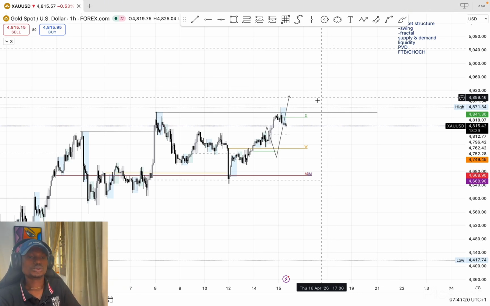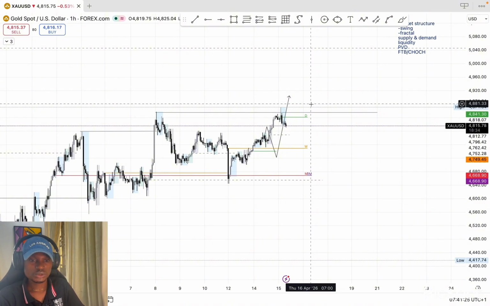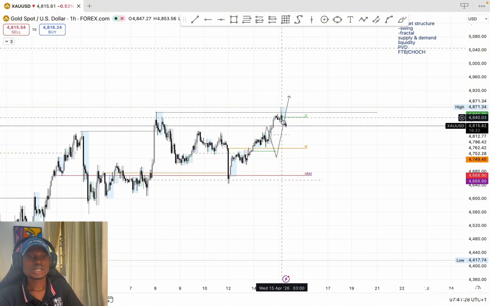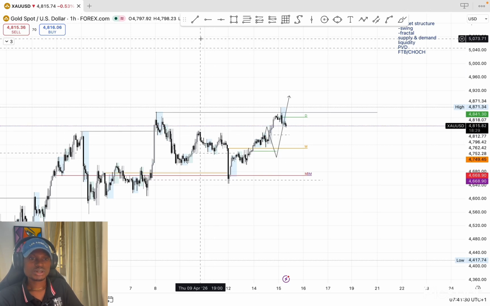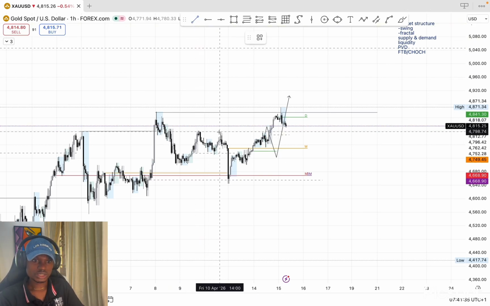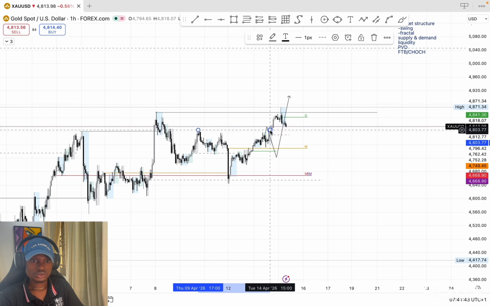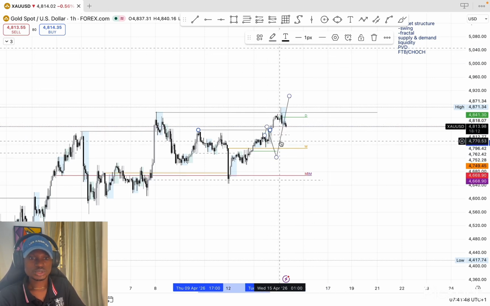Starting off with gold, we've seen gold price continue to push up into the high as we expected yesterday, and we already have that high. We expected price to take it out, and it has already been taken. So from here, what do we expect? I expect a retracement so that price can continue pushing to the high.